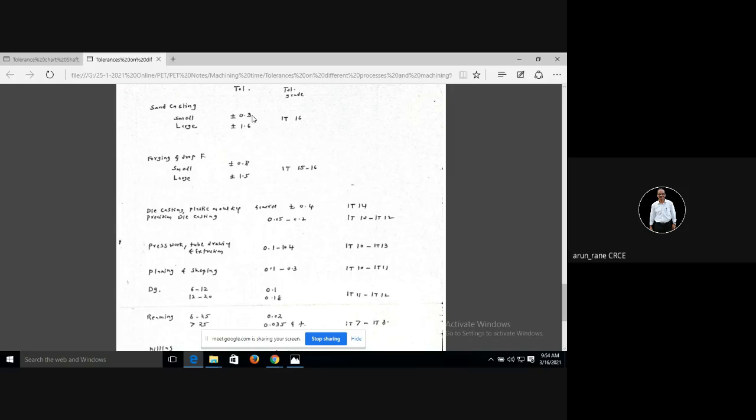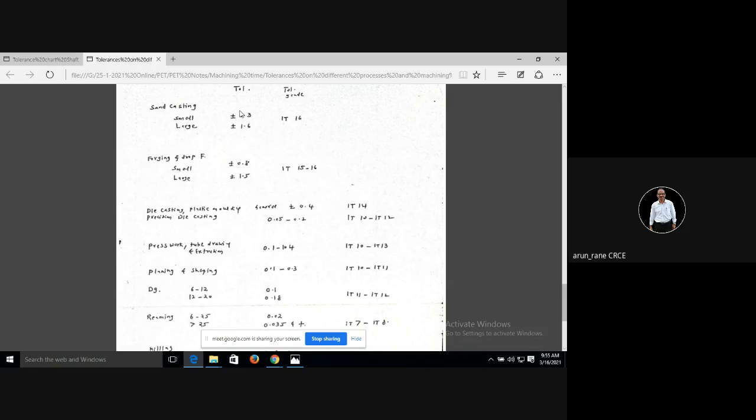There is a difference between tolerance and allowance. Allowance is machining allowance. That is how much machining allowance you have to keep in order to take care of distortion, out of 90 degree, surface unevenness, oxidation, and in order to get a good finish. So that machining allowance you have to keep is 2 millimeter.